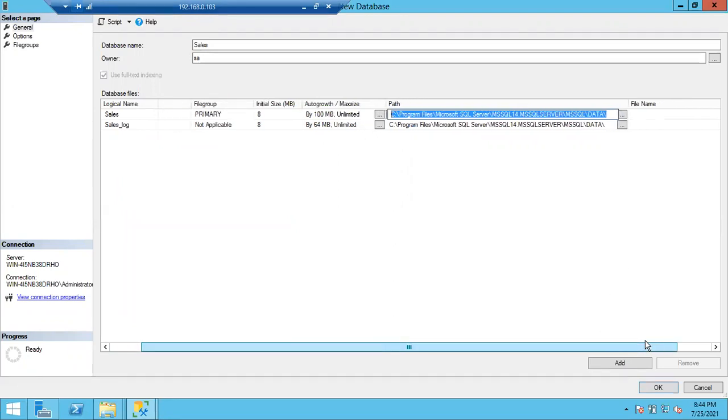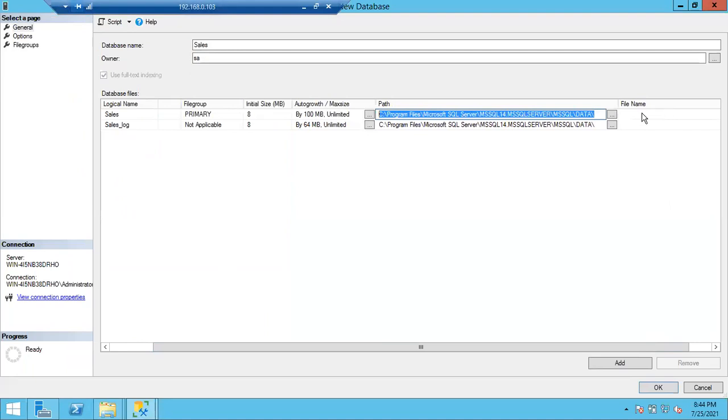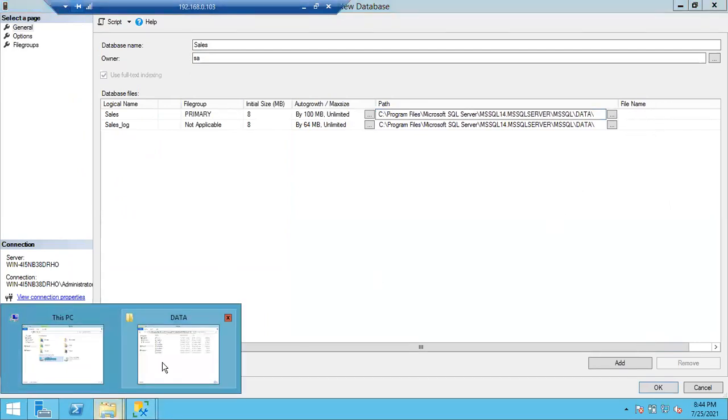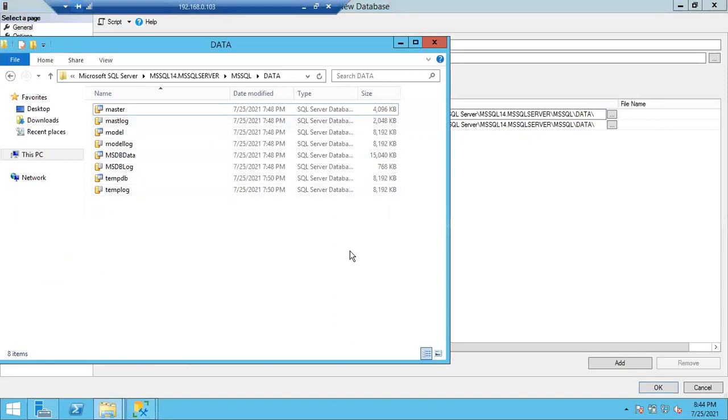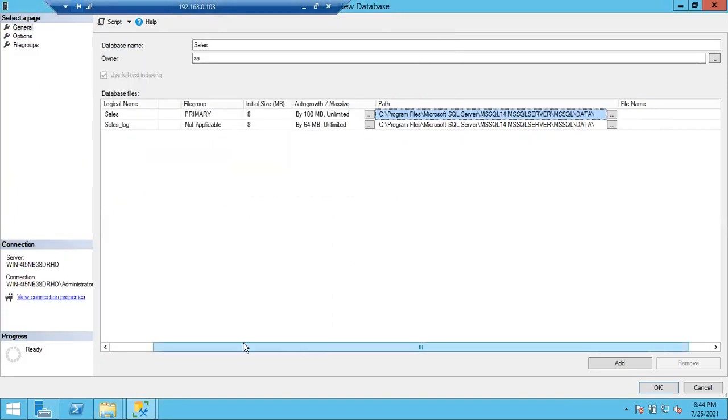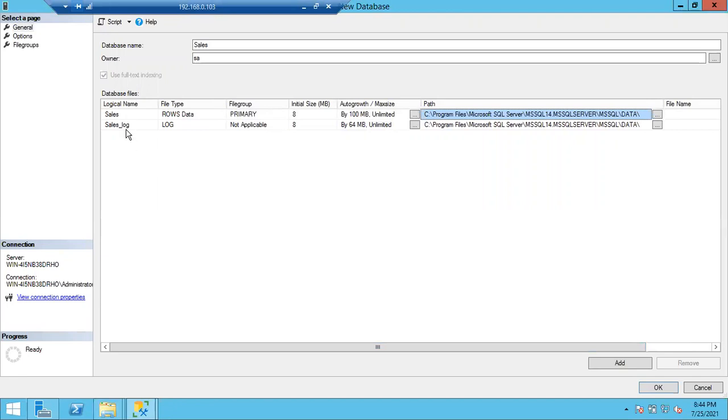File name: no need to give the file name, automatically it will pull the file name. This is the physical file name; these are the actual physical file names. These are the logical file names, the ones you can see in the first column. Physically, once you click OK, sales.mdf and sales_log.ldf, 2 files will be created with extensions. Those are physical files.